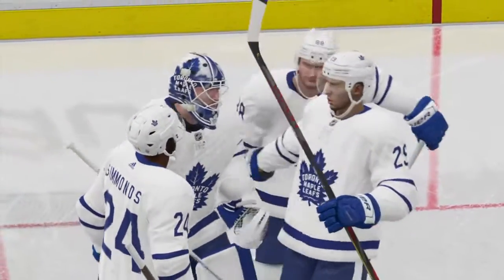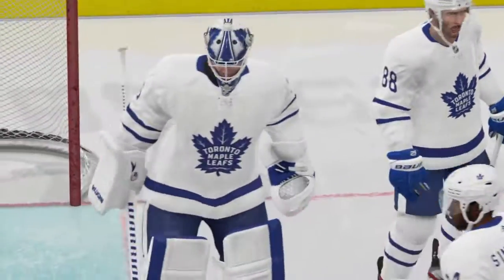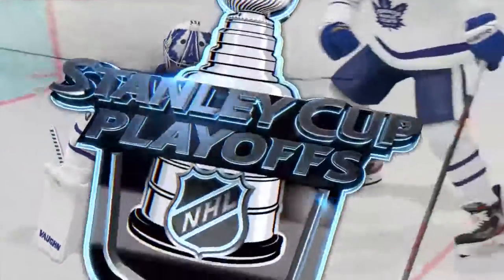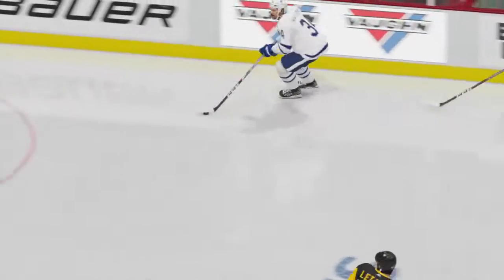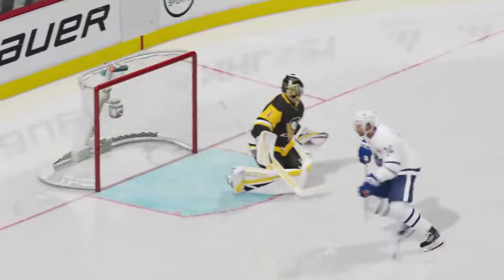Can they sweep? That's the question. That would be something else if the Maple Leafs can sweep the Pittsburgh Penguins. That would really be something special to see.